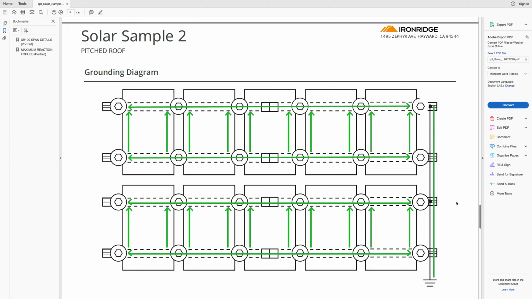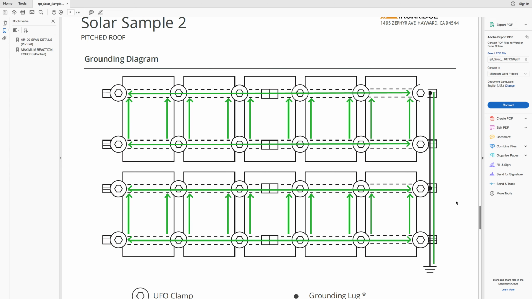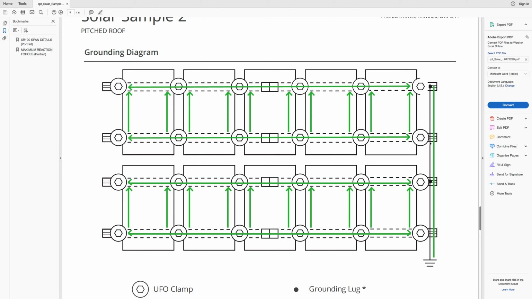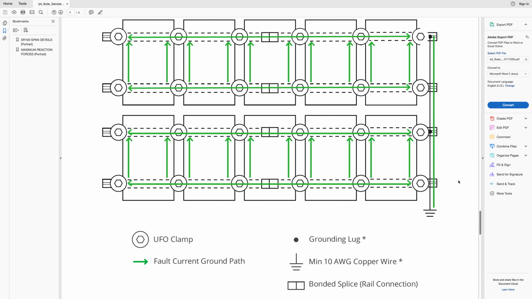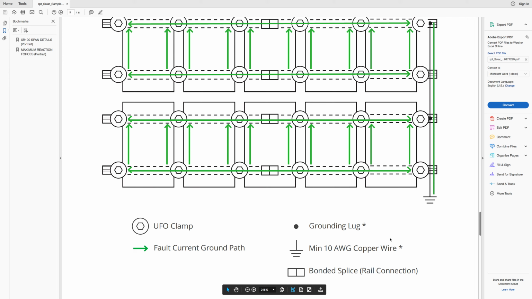It's a grounding diagram. So in most photovoltaic systems, you need to use a heavy copper cable to connect together the racking and the frames of the solar panel. So here it actually shows how that would be done in this setup. The interesting thing about this too, keep in mind this system uses bonded splices. So even though there's two pieces of racking, the splice between them does electrically bond them. So if this piece of racking is grounded, this piece of racking over here is also grounded.